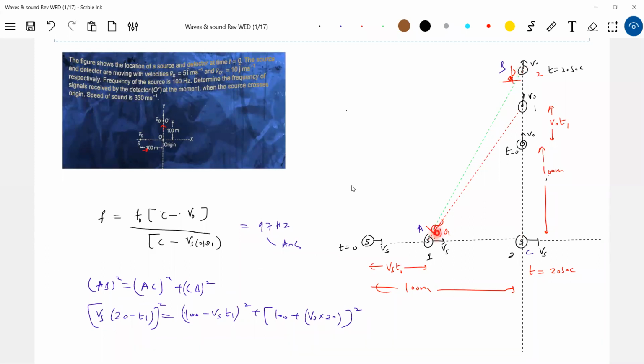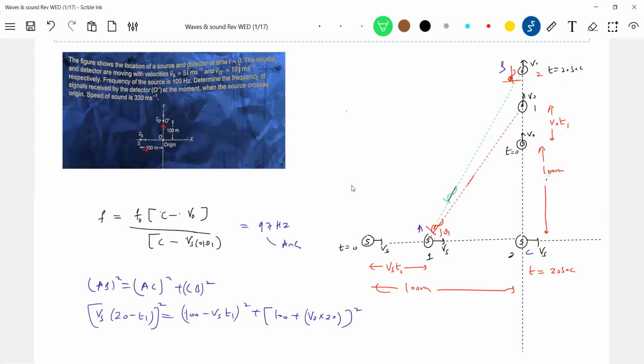So this particular source will generate waves in all directions. Which particular wave will be received by the detector? It's a simple idea.